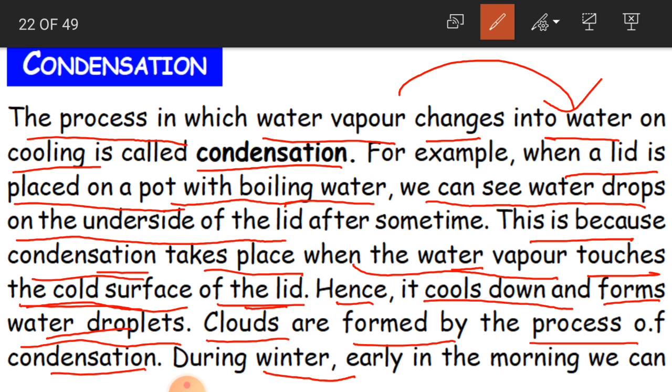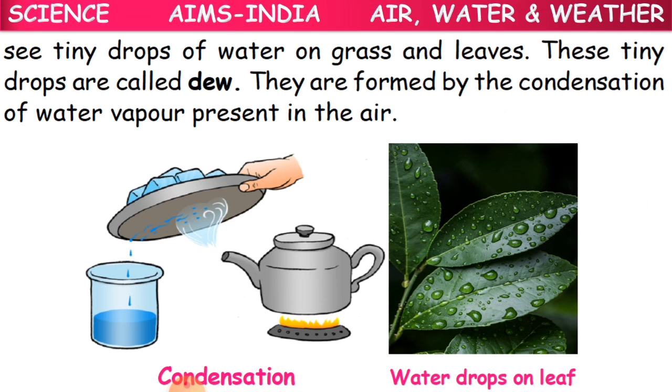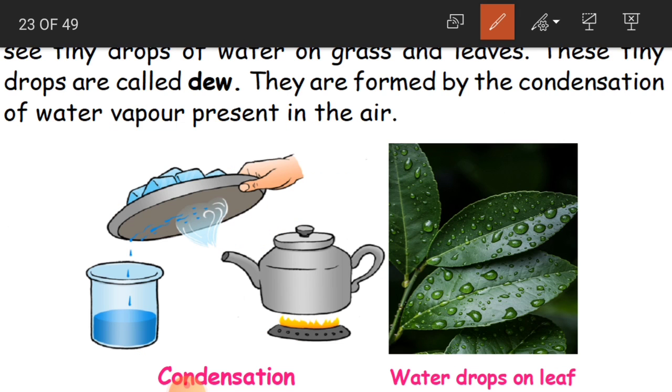And during winter, early in the morning, we can see tiny drops of water on grass and leaves. See children, especially in winters, in the early mornings, what can we see? You can see very small drops of water on grass and leaves in front of our houses. Okay, see here in the picture. So these are all small drops of water, and we call these small drops of water dew.